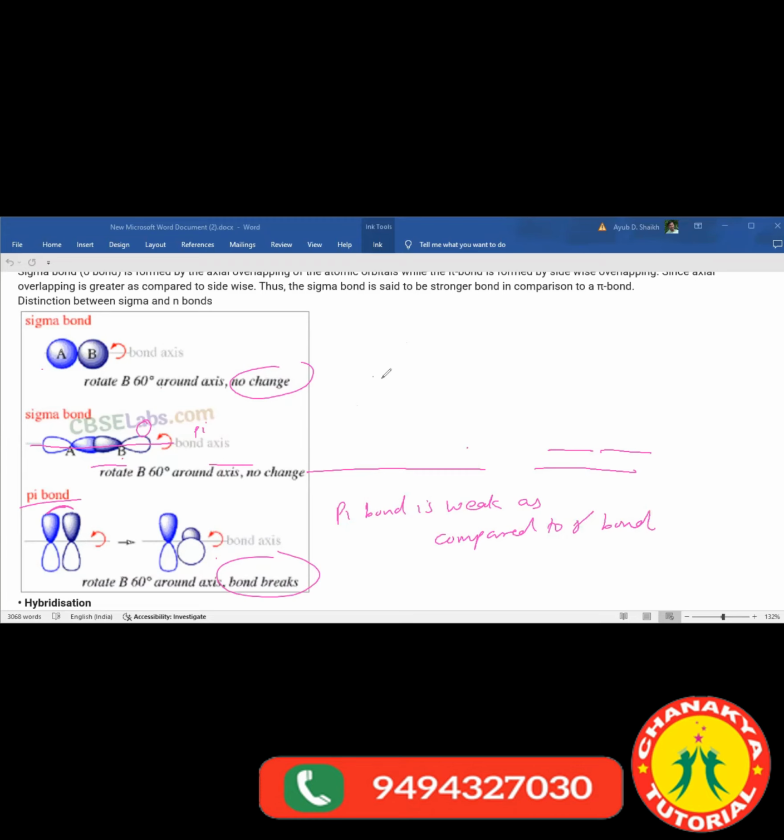Which symbol are you going to use? This is sigma bond, and this will be pi bond. Okay, in this way you have symbols. Clear?